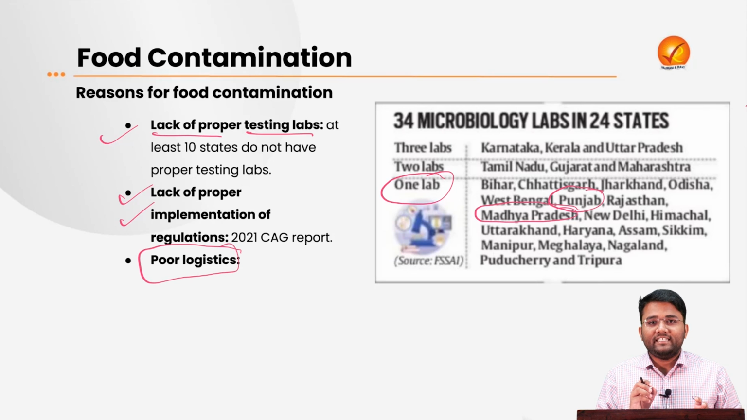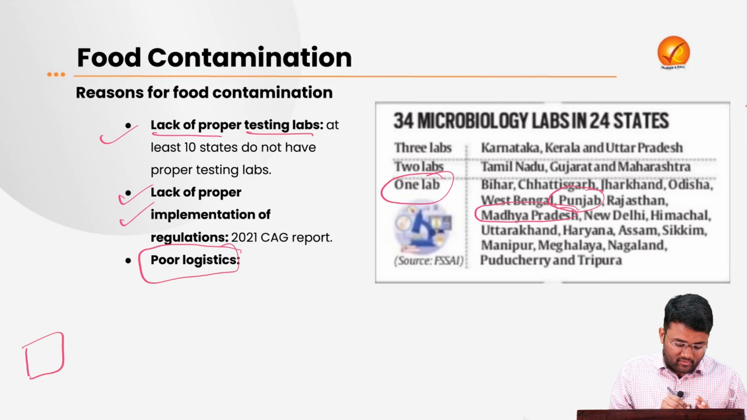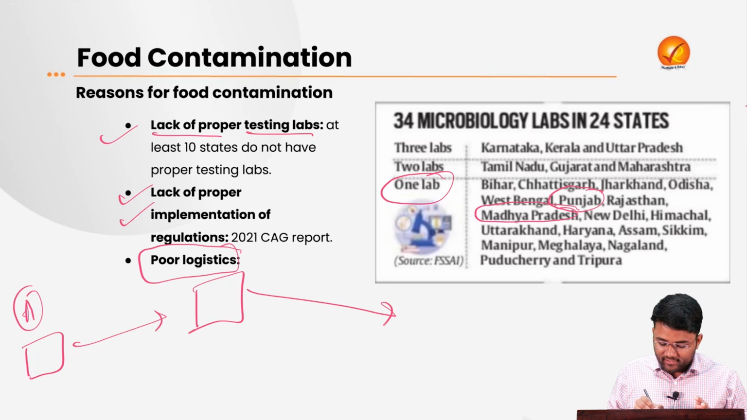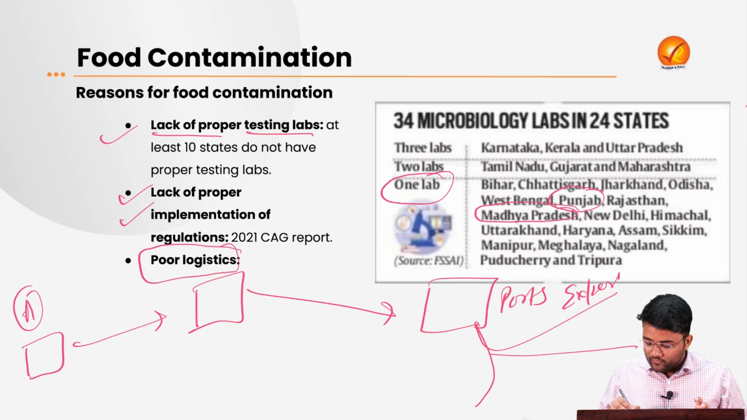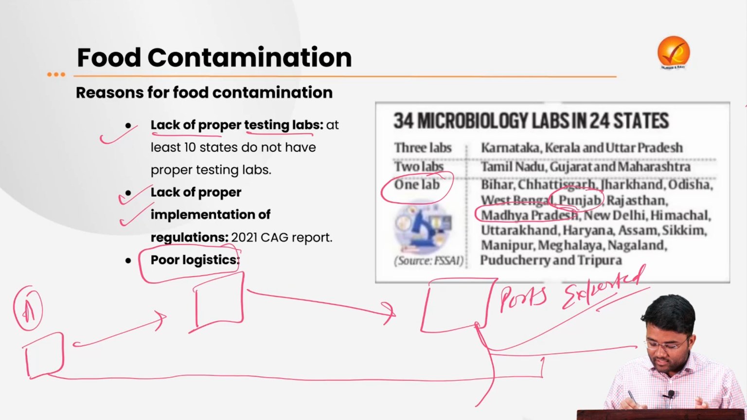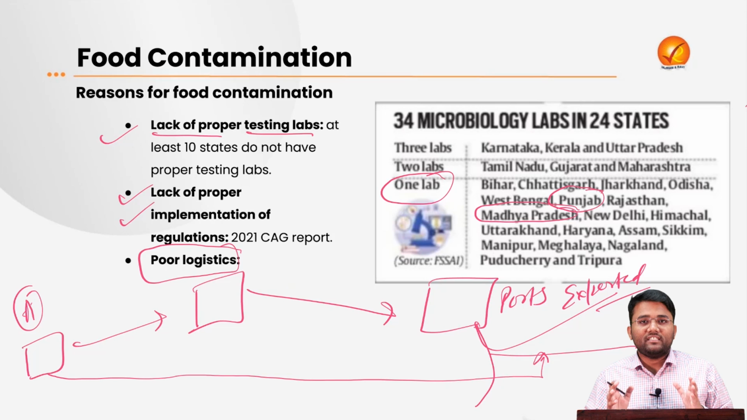Let's try to understand it in an easier way. This is a farm of Mr. A. Then this is a processing center. Then this will come to the ports, and from here it will ultimately be exported to different countries. The time duration that these products will take to be exported to these countries from the farm of Mr. A is very high. When this time duration is very high, it may lead to microbial growth, and one of the reasons for that is